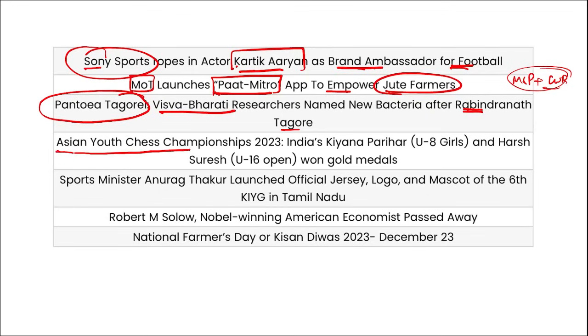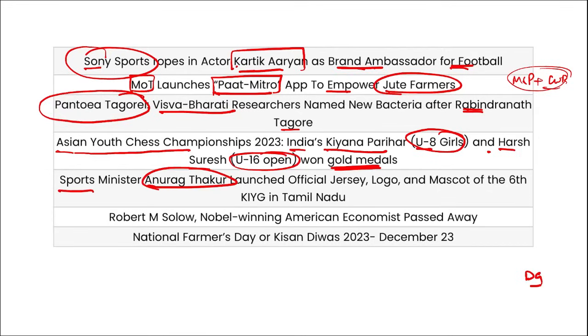Then the Asian Youth Chess Championship was held, and India's Kiana Prihar in the under-8 girls category has won the gold medal, and Harsh Suresh in the under-16 open has won the gold medal. Then who won the Chennai Chess Masters? That was the inaugural edition of it. It was won by D. Gukesh. Then Sports Minister Anurag Singh Thakur officially launched the official jersey, logo and mascot for the 6th edition of the Khelo India Youth Games, which will be held in Tamil Nadu.